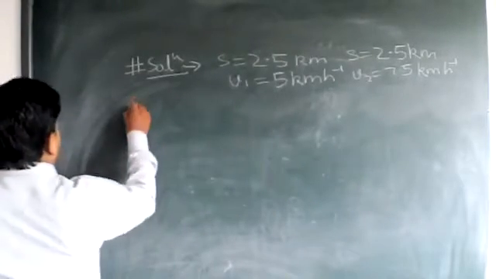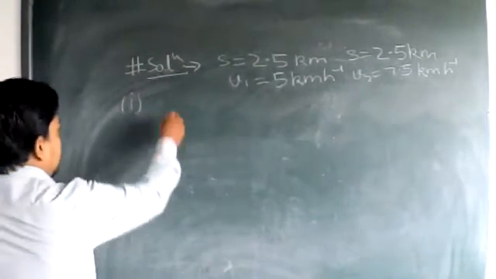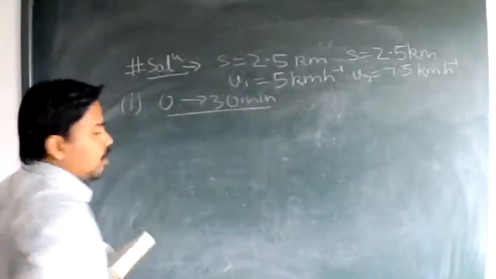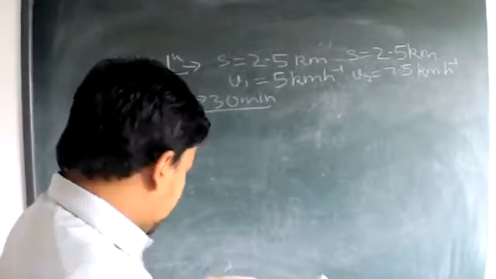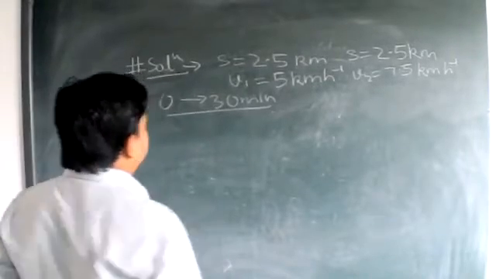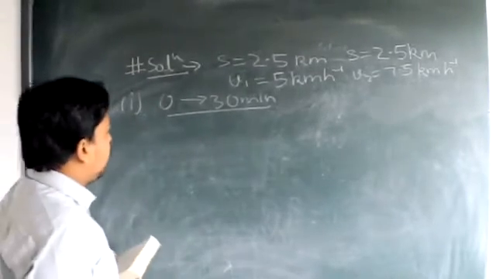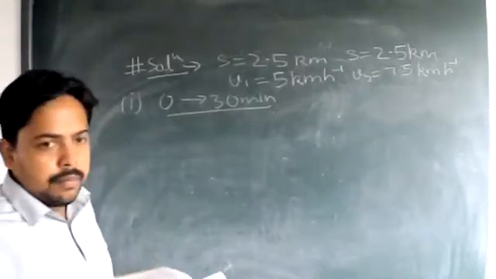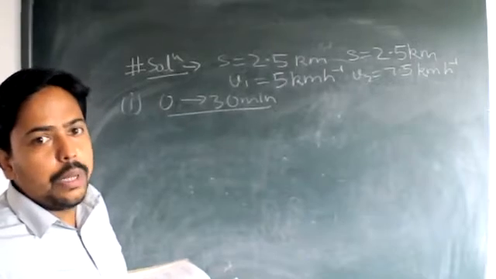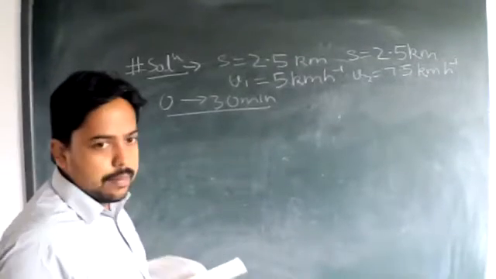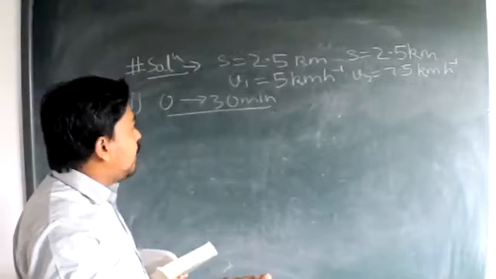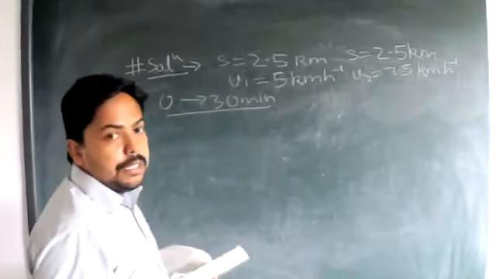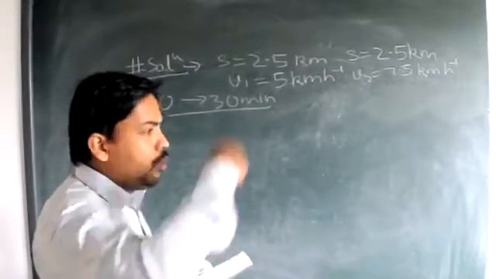Let's try to solve part 1, that is from 0 to 30 minutes. Before calculating the average velocity and average speed in this interval, and before knowing how much distance our man has traveled, let us calculate the time the person takes in going from his home to the market.